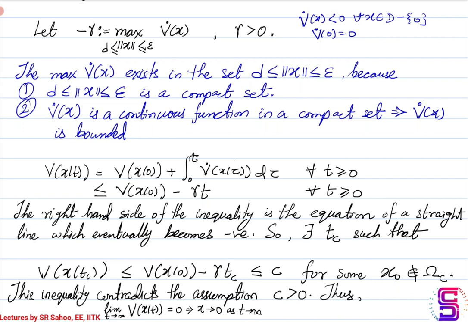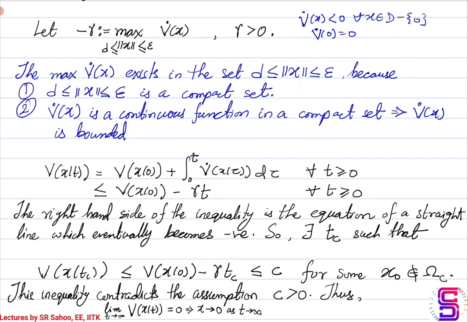So whether it is negative semi-definite or negative definite, if something is negative definite, then it will also satisfy the property of negative semi-definite, because negative semi-definite just says that v dot of x is less than equal to 0. Definite just adds the fact that it is only 0 at 0, otherwise it will not be 0, right?